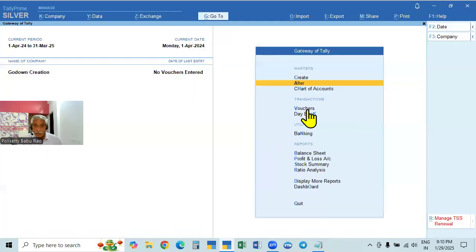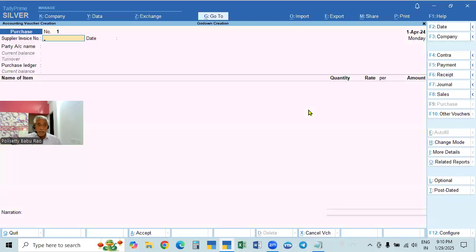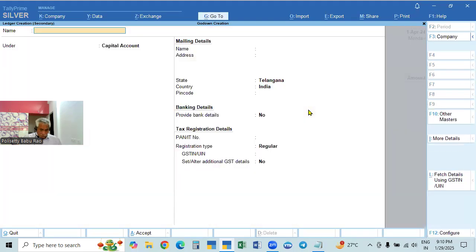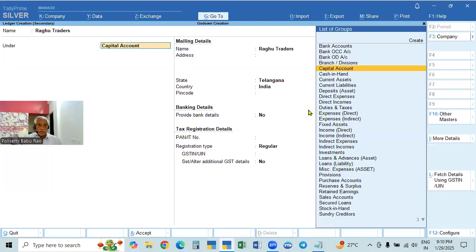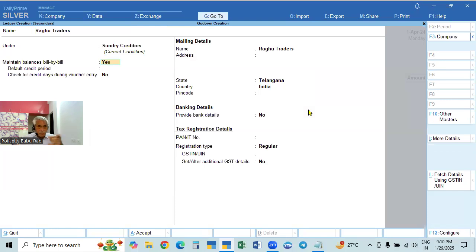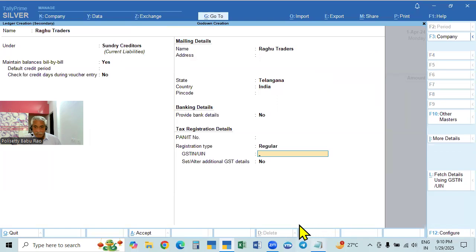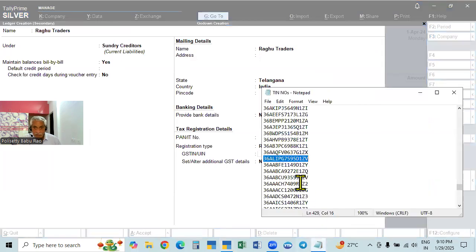in this. For example, we will take up an entry. So we will take up a voucher. We will make purchases on 1st April 2025, and the name we purchase from is Raghu Traders. It is a sundry creditor, because we are purchasing, which means sundry creditors. Bill wise details, yes. And here it is also Telangana. So we have to give a Telangana number, some other personal number. We will give some other.